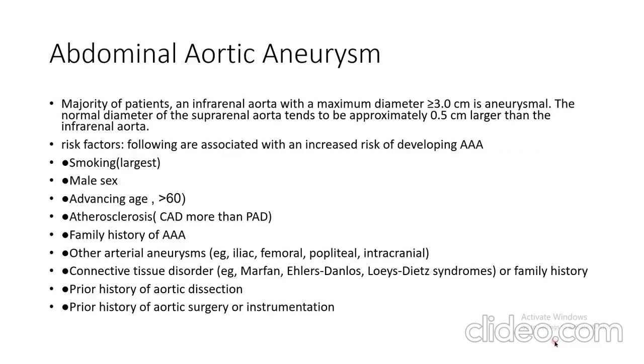So, for abdominal aortic aneurysm, the maximal diameter should be more than or equal to 3 centimeter for infrarenal aorta and more than or equal to 3.5 centimeter for suprarenal aorta.